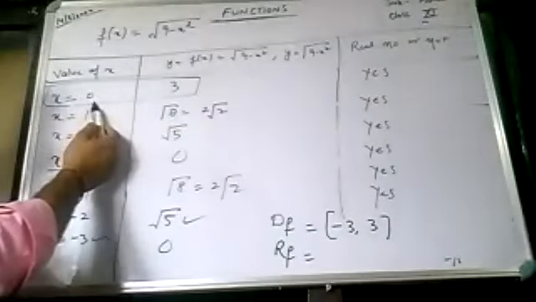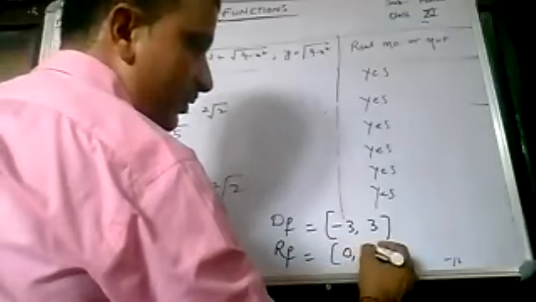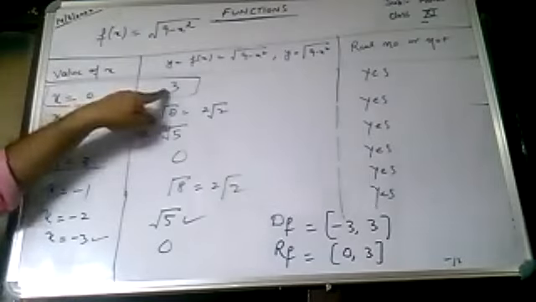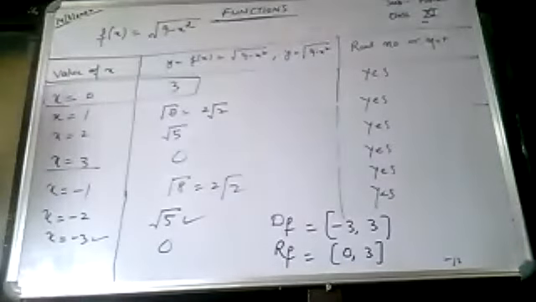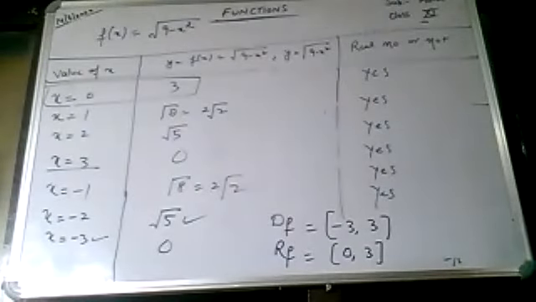So if you assign the value x is equal to 0, at that time the value of y is coming maximum. So the range is x 0, y 3, this is the range of this function. So range means minimum value of x at which y is maximum. You can see in the table the minimum value of x is 0 at which y is maximum, and the maximum value of y is 3. Any doubt, class? This was in the tabular form, otherwise it is done in a very typical way in the reference book, so I did not give you that approach. So is it clear, class? Understood? This is an important concept from the examination point of view. Okay.